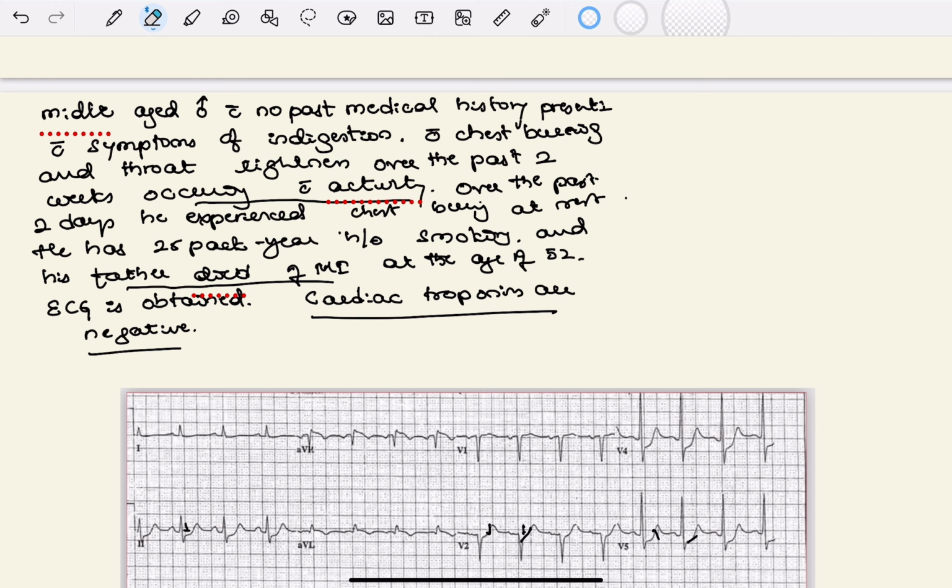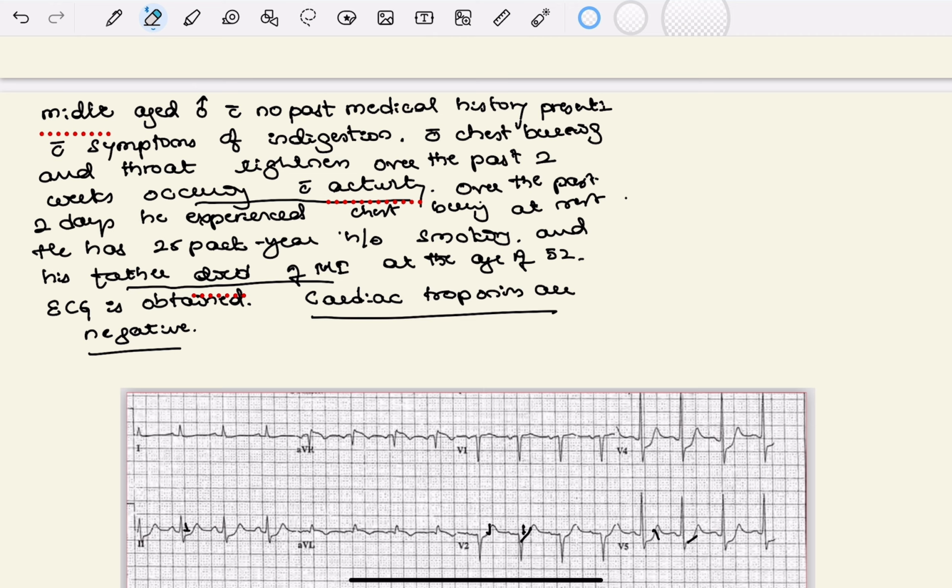Middle-aged male with no past medical history presents with symptoms of indigestion with chest burning and throat tightness over the past 2 weeks, occurring with activity. Over the past 2 days, he experienced chest burning at rest. He has a 25 pack year history of smoking and his father died of MI at the age of 52. So ECG is obtained, cardiac troponins are negative.